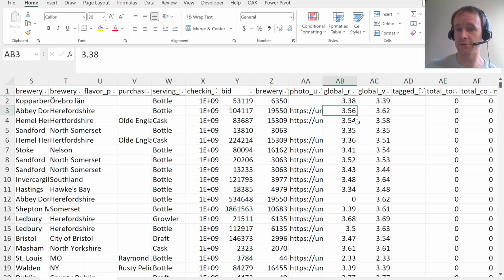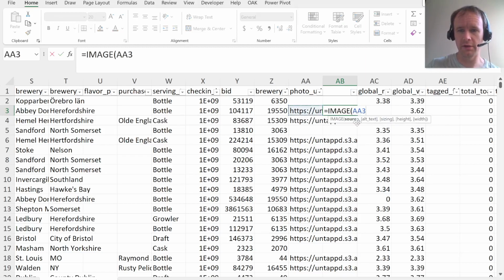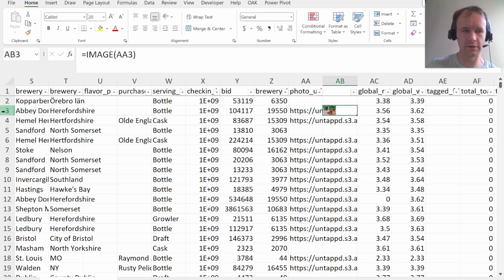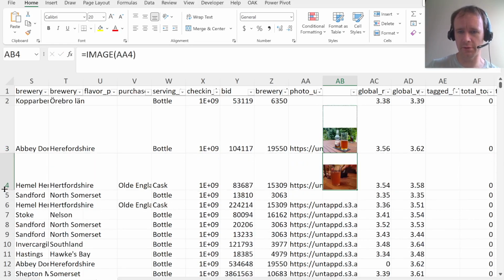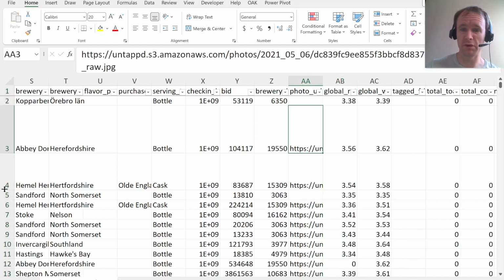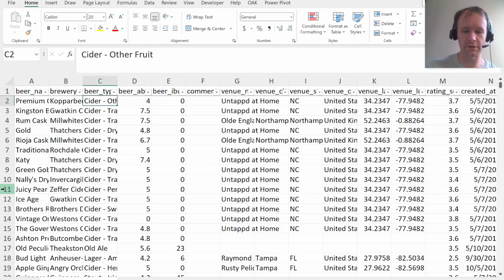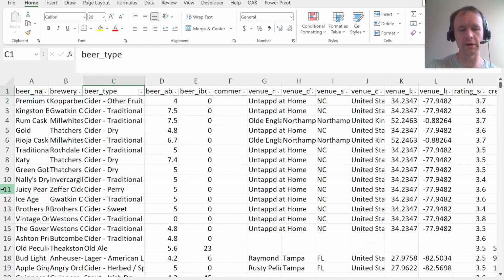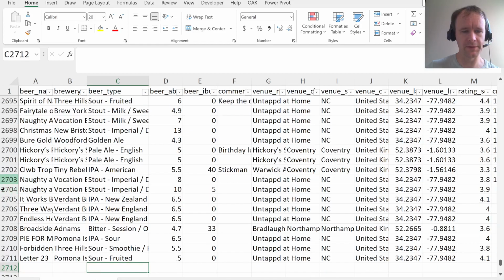One thing I will say, well, two last observations, slightly at random. One is there's a photo URL here, so just for fun, we can say image of that and get a nice little picture of the beer. And there's another one. That's not really relevant for data analysis at all, but I just thought I'd show you that. And the second thing that I noticed that is a little interesting to me is that there are sort of hierarchies in here. So for example, you've got lots of different types of cider here, lots of different types of IPAs and so on.